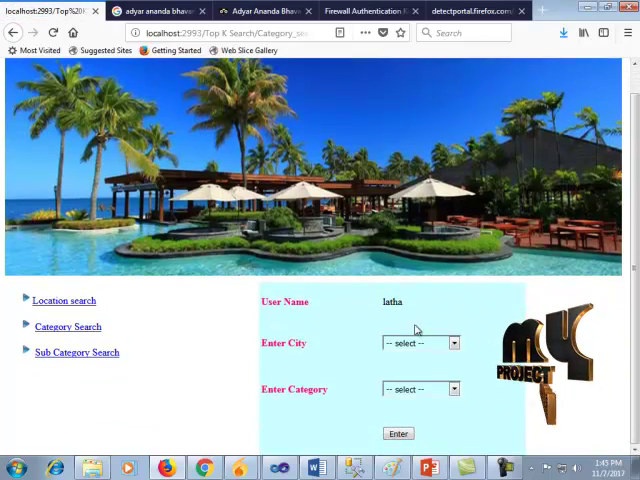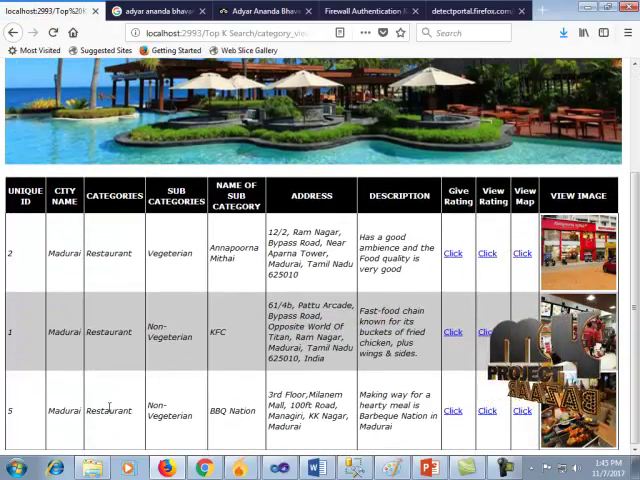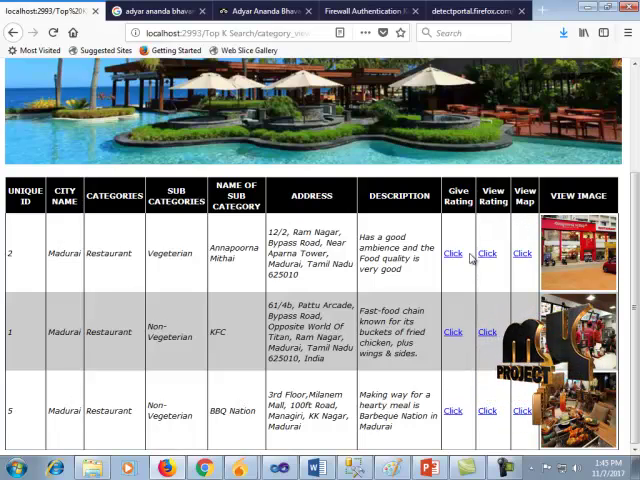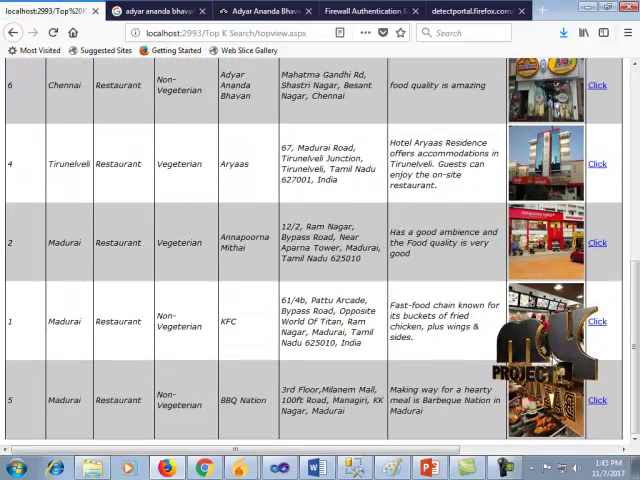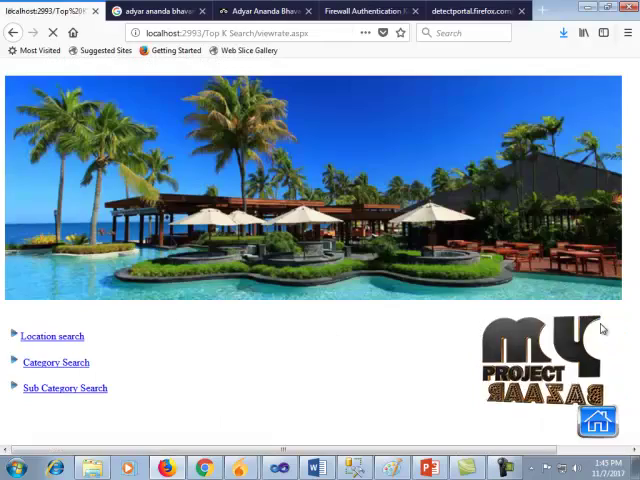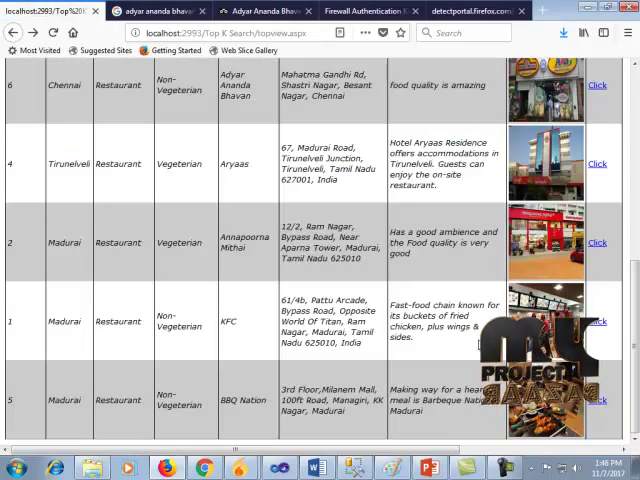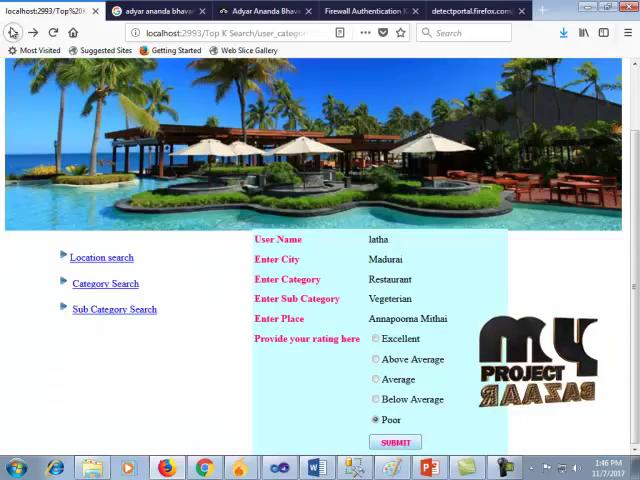Next we can view category wise. For example, now I'm taking Madurai. In Madurai restaurant I'm taking. So in Madurai restaurant, here are those restaurants. I'm going to give a rating for this Annapurna Mithai. I'm giving a poor rating. So automatically once it is given a poor rating, it is taken to the last one. This 3 is already given poor rating. Here the user rating is not given for KFC.